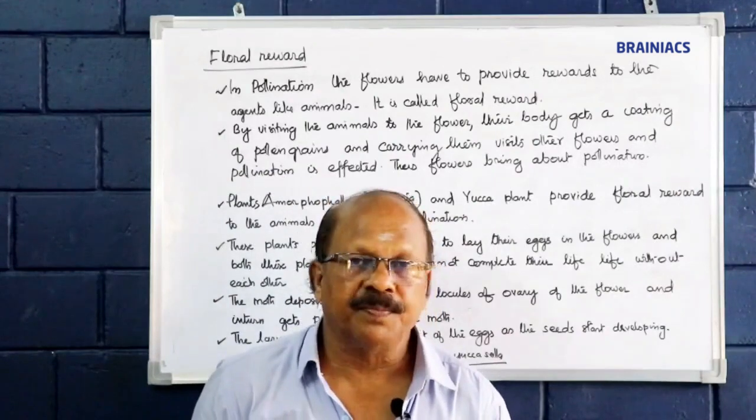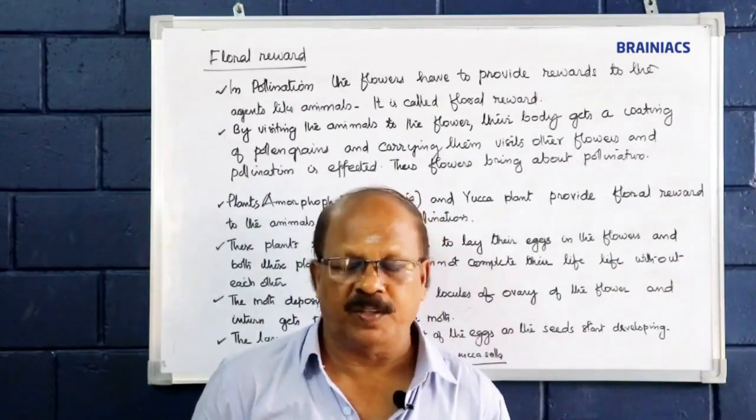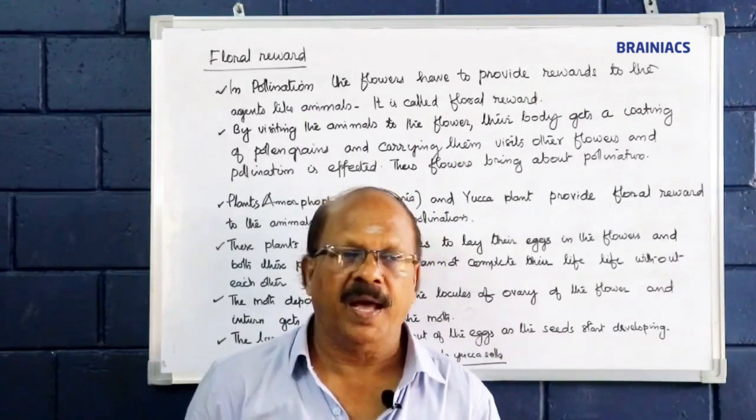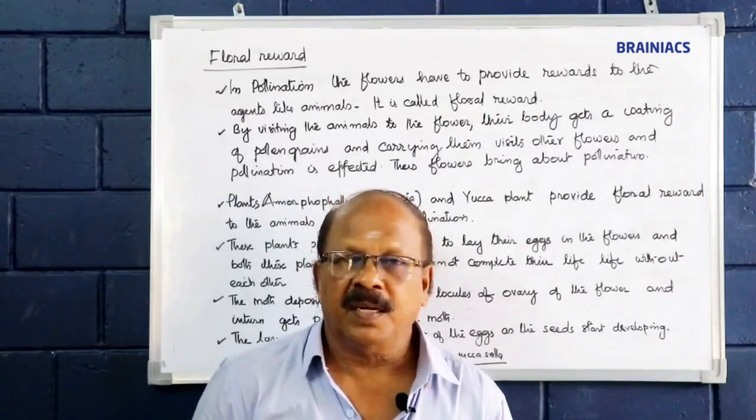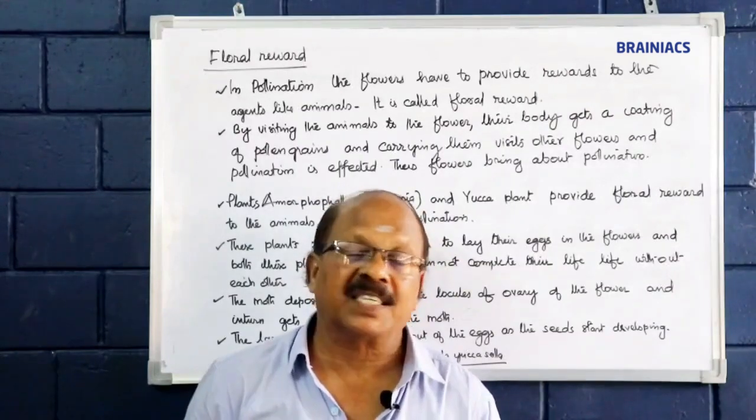During this visit, knowingly or unknowingly, the pollination takes place, and it is a helpful process for the plants for the formation of the next generation.